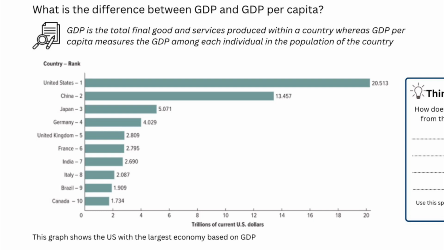Again, it talks about the difference between GDP and GDP per capita, where GDP is the total final goods and services produced within a country, whereas GDP per capita measures the GDP among each individual in the population of the country.